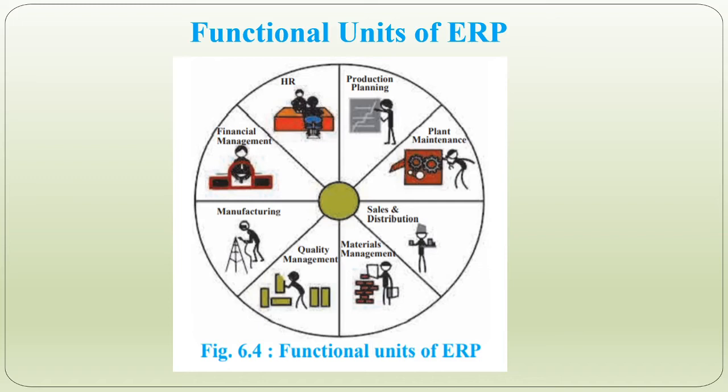Right from an employee payment slip to a single screw coming into the enterprise or a single small thing purchased by the enterprise, everything can be managed and tracked by using an ERP system.